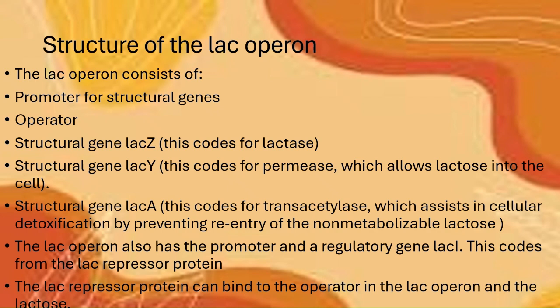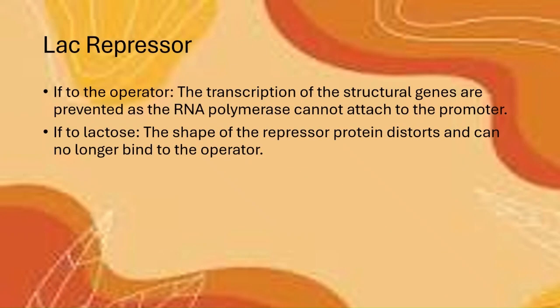The lac operon also has the promoter and regulatory gene LAC-I, and this codes for the lac repressor protein. The lac repressor protein can bind to the operator in the lac operon and to lactose. The role of the lac repressor: if the lac repressor binds to the operator, the transcription of the structural genes is prevented as the RNA polymerase cannot attach to the promoter because the lac repressor is in the way. And if it's bound to lactose, the shape of the repressor protein distorts and it can no longer bind to the operator.